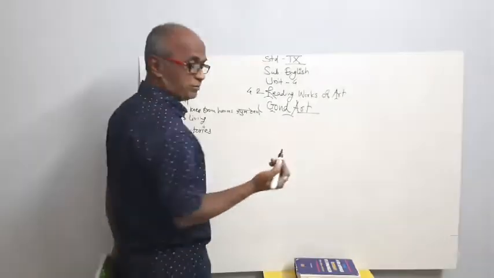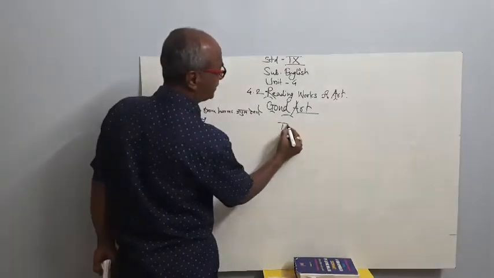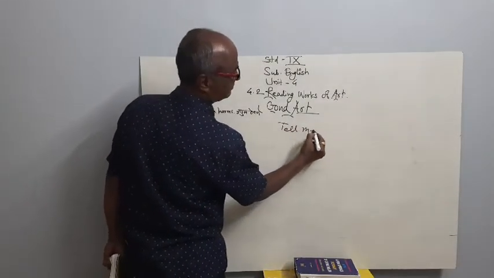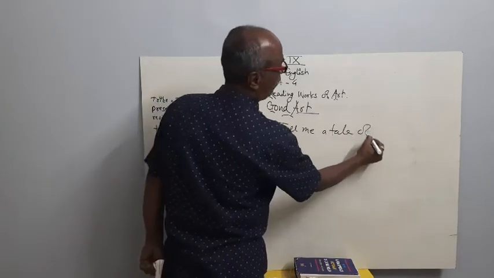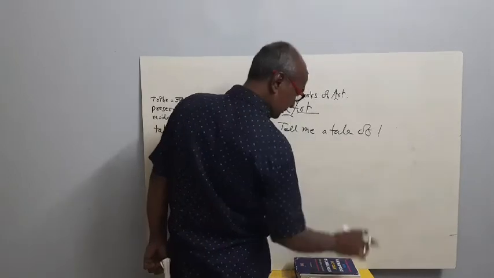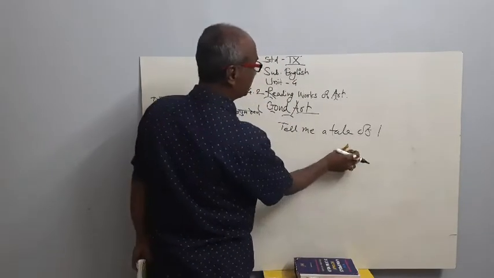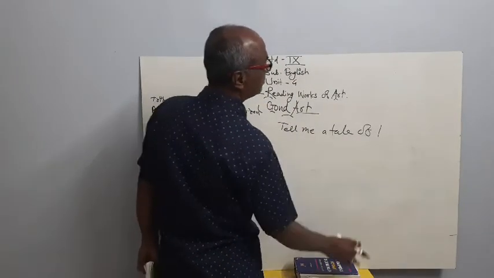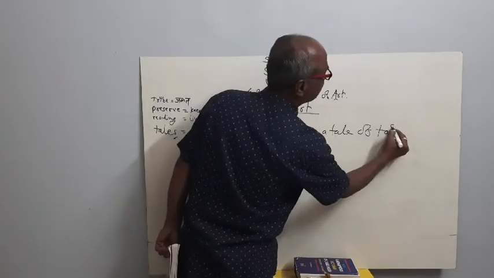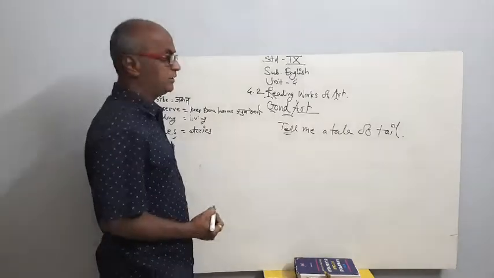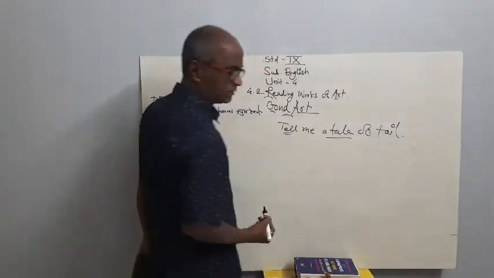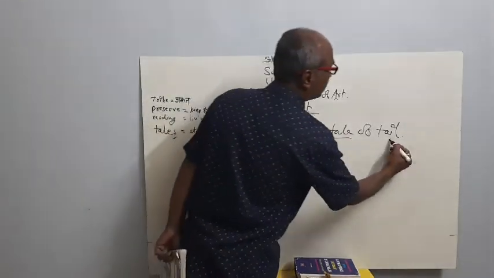Tell me, what will be the sentence then? Tell me a tale of tail. T-E-L-L, tell, verb. Tell me a tale, story. Tell me a tale of T-A-I-L, tail.